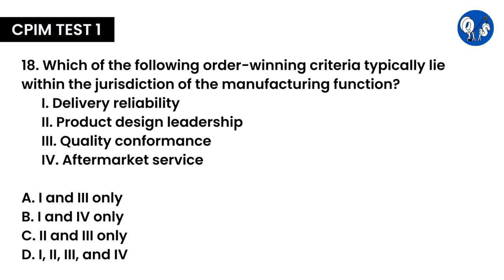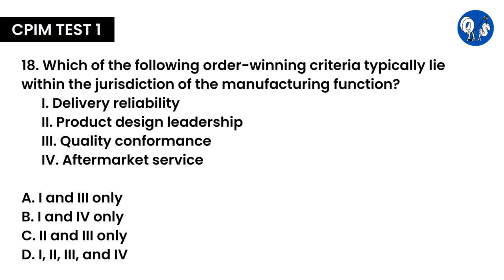Question number 18. Which of the following order winning criteria typically lie within the jurisdiction of the manufacturing function? 1. Delivery reliability. 2. Product design leadership. 3. Quality conformance. 4. Aftermarket service. Here, out of given options, option A is correct.